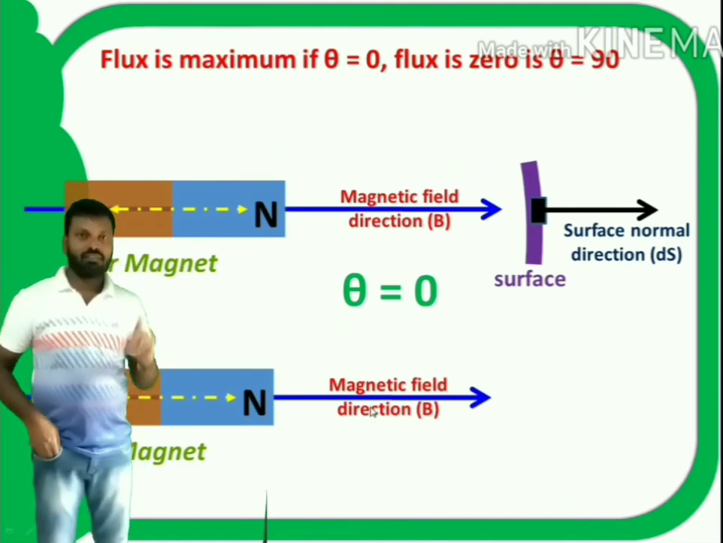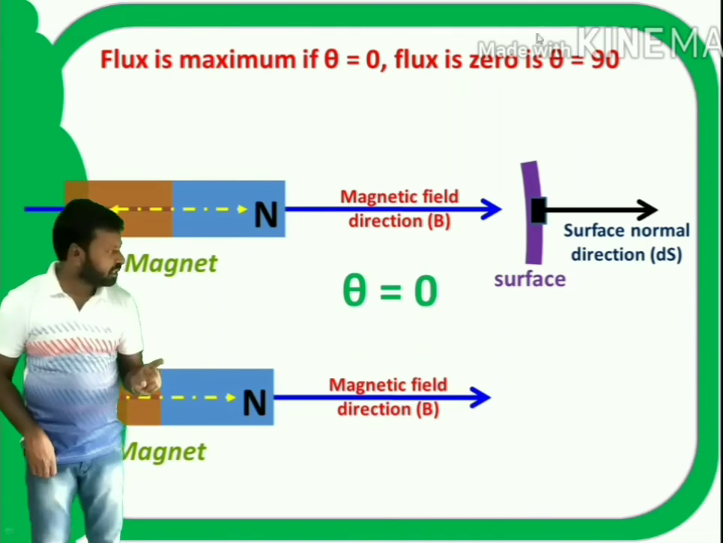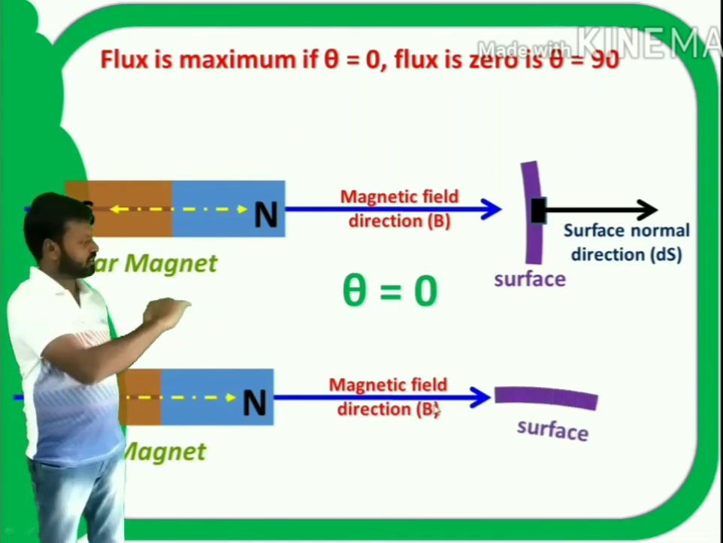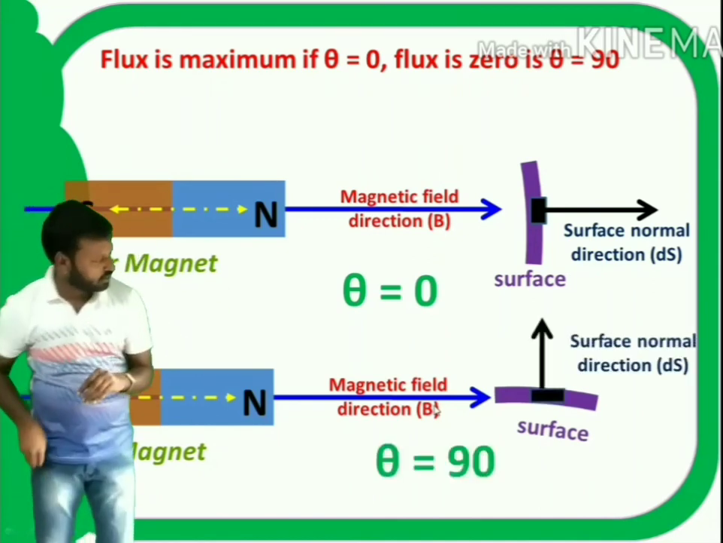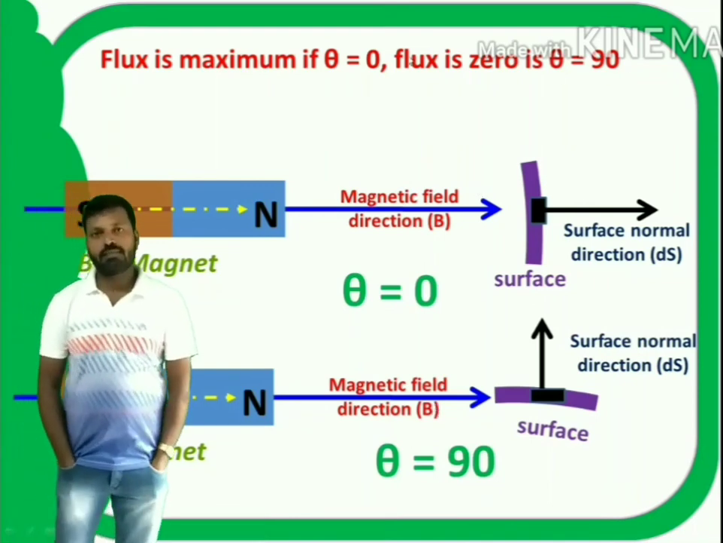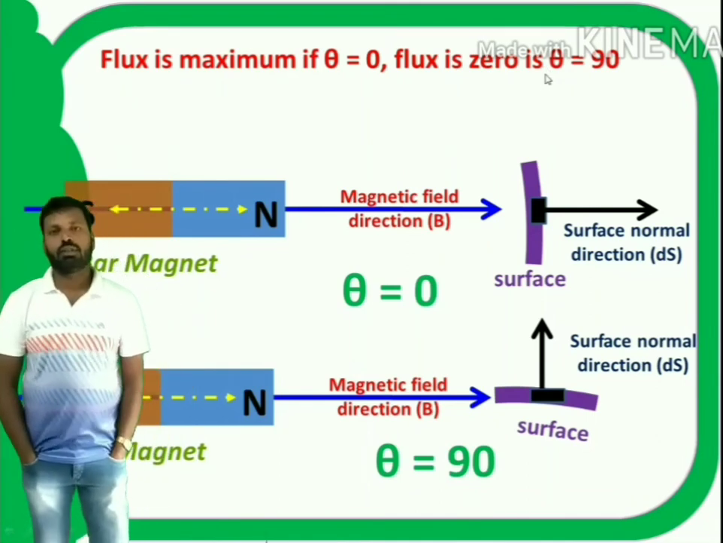In the other case, flux is 0 if theta becomes 90. If the magnetic field direction is parallel to the surface, then the angle between dS and B is 90. That indicates cos 90 becomes 0. So, flux is maximum if theta becomes 0, and flux is 0 if theta becomes 90.